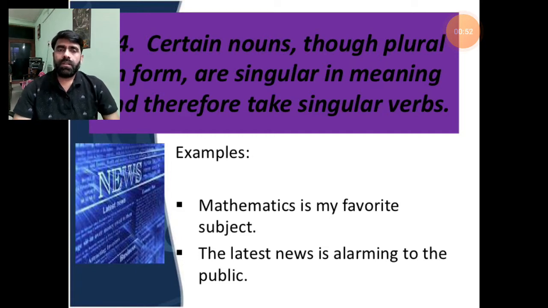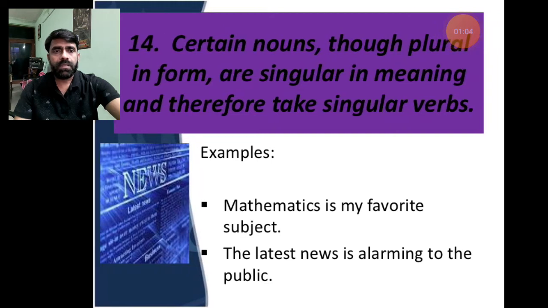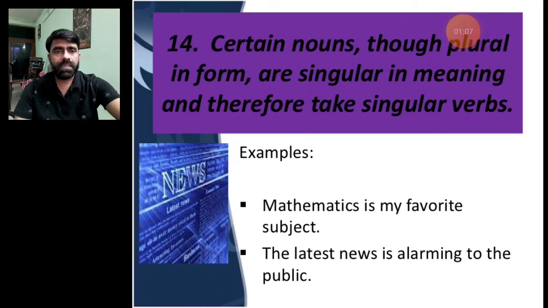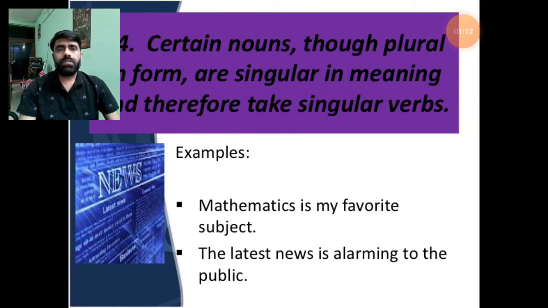So till now we have learned the 13 rules of subject-verb agreement and today we are going to learn more. So let us start. 14th rule: certain nouns, plural in form, are singular in meaning and therefore take singular verbs. Here we are going to talk about some nouns which appear plural. If you see their spellings and pronunciation, they will appear plural, but they are considered singular.